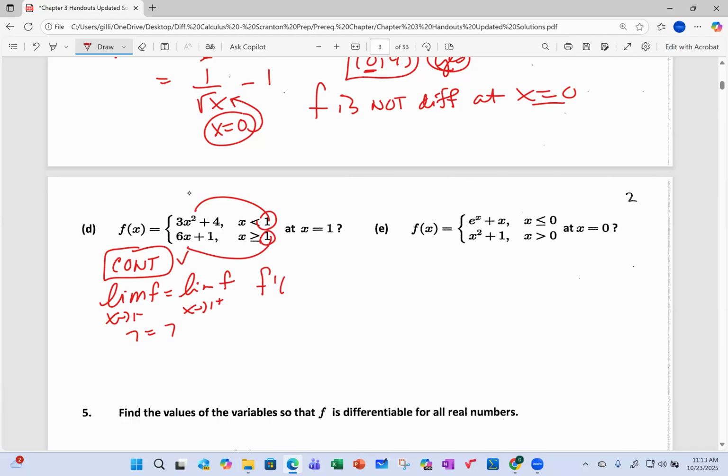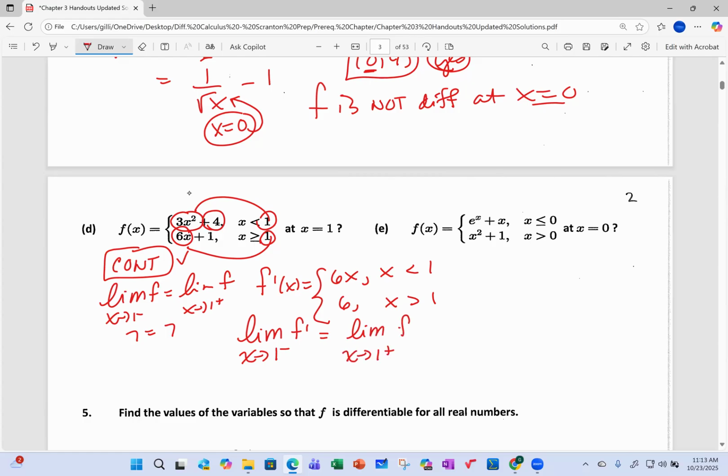So the function is continuous. But now I have to take its derivative. The derivative of the top is 6x, and that derivative is just 0 for x less than 1. And the derivative of the bottom is 6 for x greater than 1. Now, in your homework, you need to check that the limit as x approaches 1 from the left of f prime equals the limit as x approaches 1 from the right of f prime. You need to take the limit now, not only of f to check for continuity, but now we have to make sure that those slopes are the same near 1.